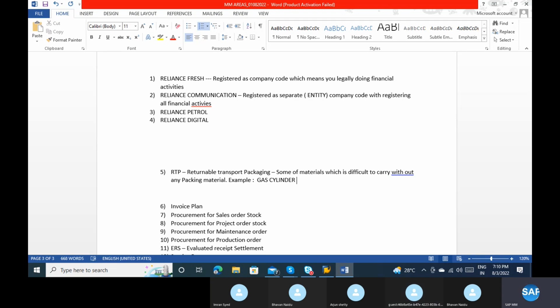No. Some equipment is required to carry that. In this case, the cylinder cost is expensive and the gas cost is very low, but we should have the container or cylinder to carry this product. Without that it is not possible to carry.